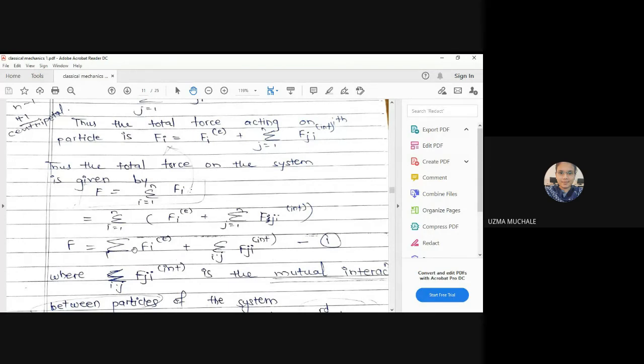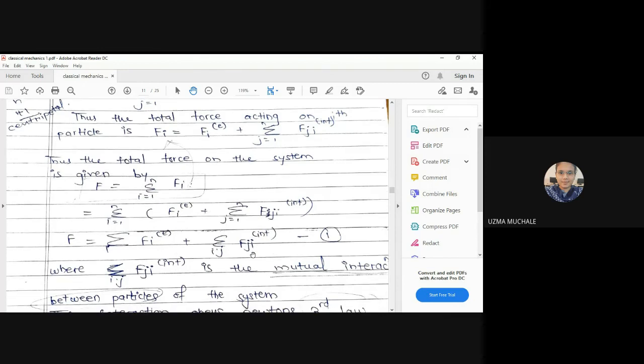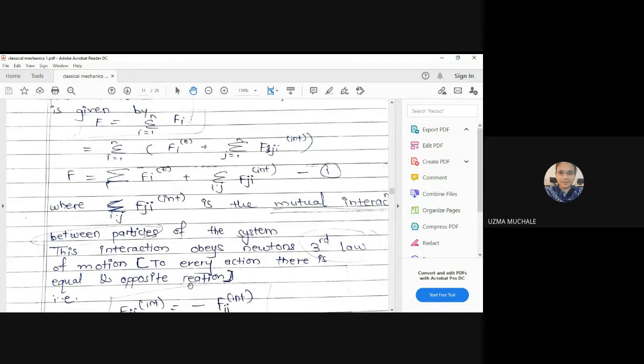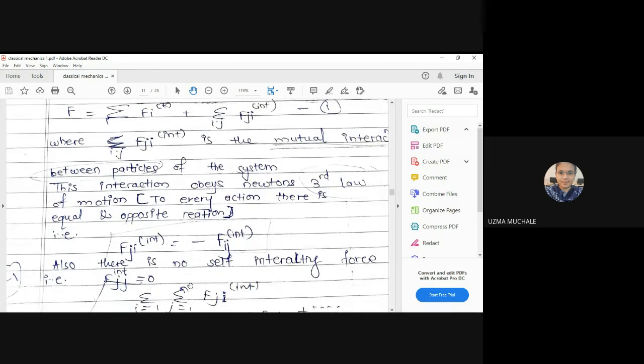And then after writing this, the force can be written as the summation over i of Fi external plus the summation over i as well as j of Fji. What is Fij, Fji? It is nothing but the mutual interaction between the particles. Just like to every action there is an equal and opposite reaction. That is Newton's third law. We know about this, that to every action there is an equal and opposite reaction.